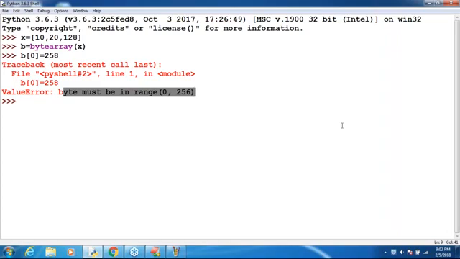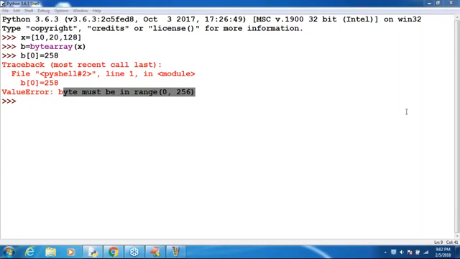Sir, what if I want to take 344 as the value? If we want to take 344 as the value, then you should not go for the bytes data type or byte array. Sir, don't think these are the only data types allowed in Python. There are multiple other types. If your requirement is more than this range, better to go for list, tuple, set, frozenset, or you can specify it individually. Clear, right? Are you able to understand my answer?